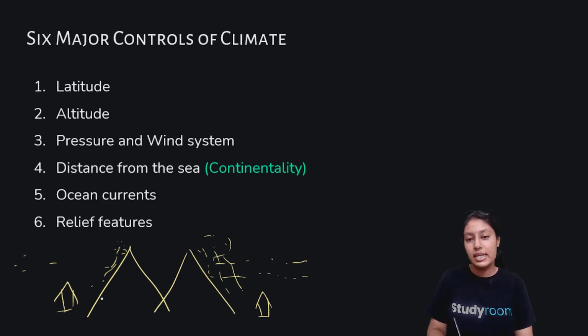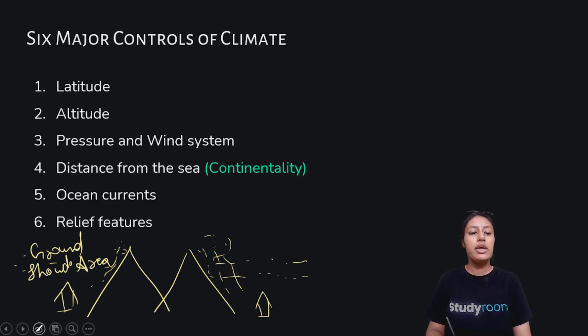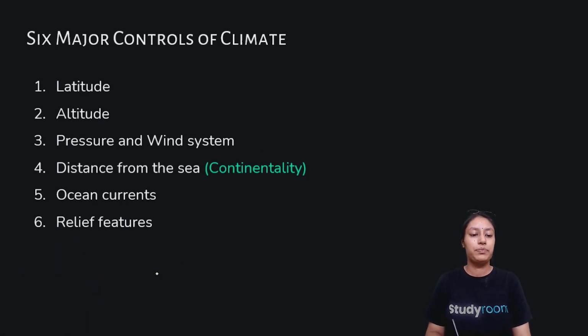And the area where there is no rainfall at that time, where there is no effect, we call it the rain shadow area. Okay, so this is a relief feature. Relief features play a very important role in our climate, determining what type of weather or current climate there will be. Will it be rainy? Will it be snowy? So these are the major six reasons which control our climate.